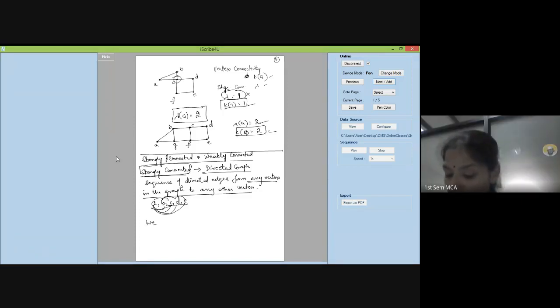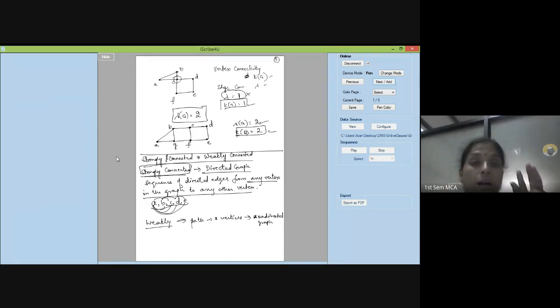Weakly connected graph means there will be a path between 2 vertices when you consider the undirected graph of the given directed graph. Suppose you remove all the directions. Still your graph will remain connected.